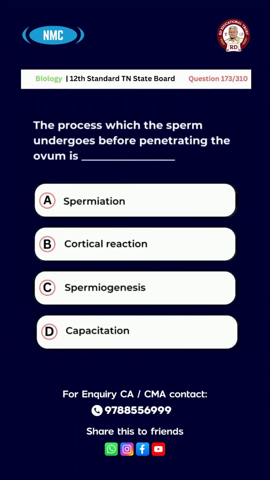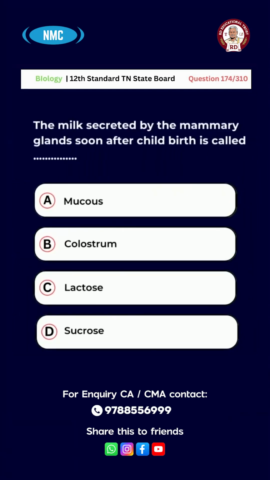Question number 173. The process which the sperm undergoes before penetrating the ovum is A, spermiation, B, cortical reaction, C, spermiogenesis, D, capacitation. And the right answer is option D, capacitation. Question number 174. The milk secreted by the mammary glands soon after childbirth is called A, mucus, B, colostrum, C, lactose, D, sucrose.